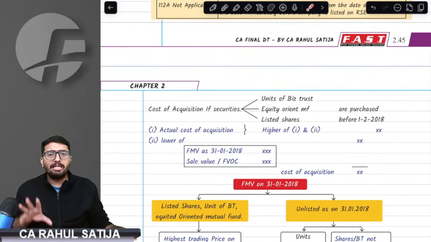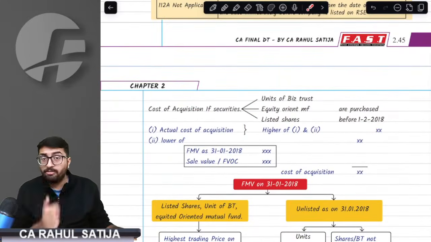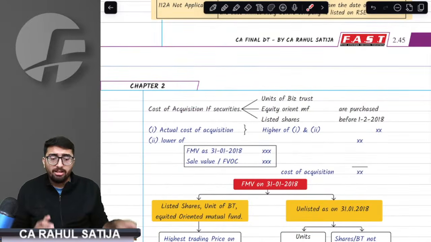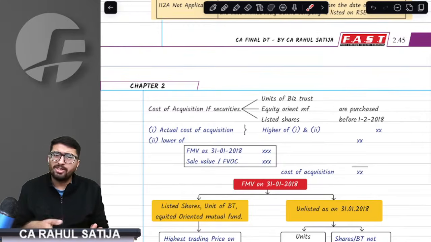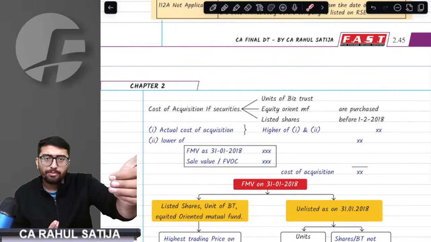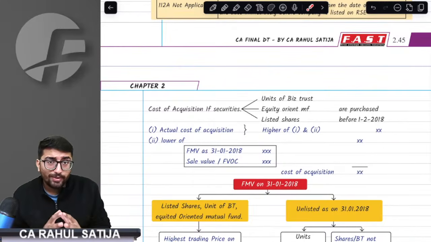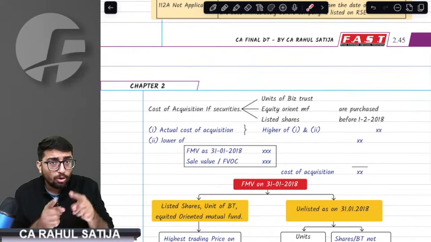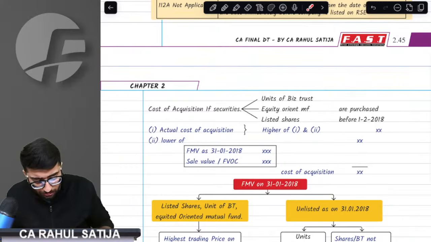Important point, sir. The major importance of section 112A. Whenever you sell any securities which fall under 112A, equity shares, equity oriented mutual funds, and business trust units on which STT has been paid, the cost of acquisition is taken differently. How is cost taken?